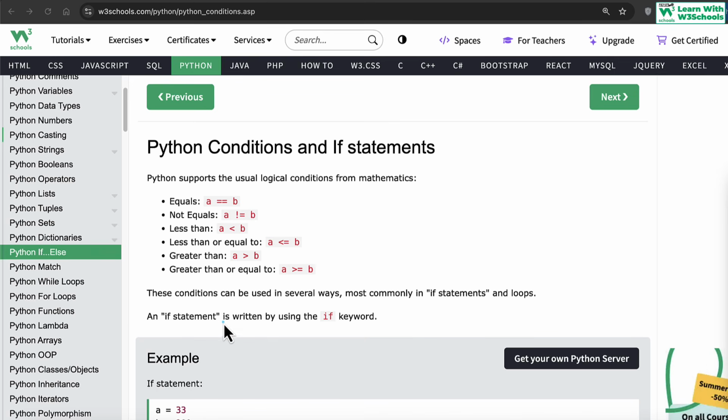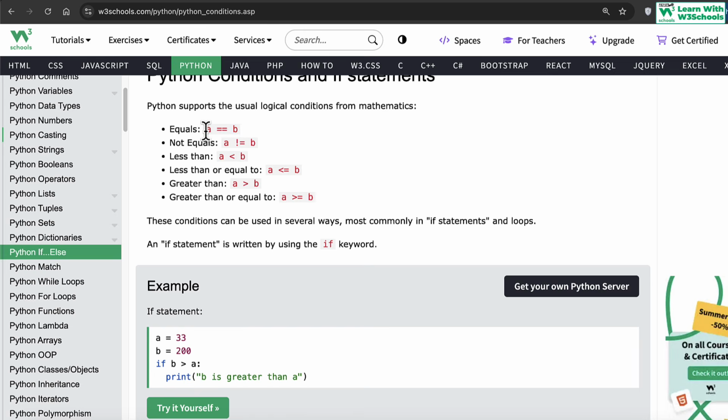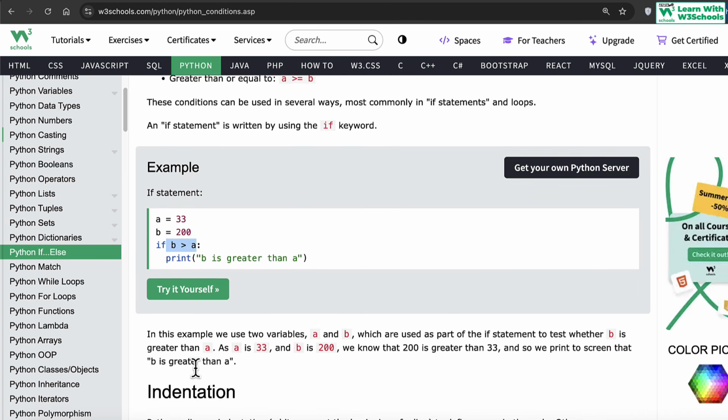An if statement in fact only needs either true or false, and the only other way to get true or false is to write true or false directly, which would mean the statement is always true or always false. So it doesn't really make sense. The only proper way is to use these conditional operators. So equal to means both variables are equal, then not equal to, less than, greater than or equal to, and so on. That's why you see that an if statement always has these conditional statements.